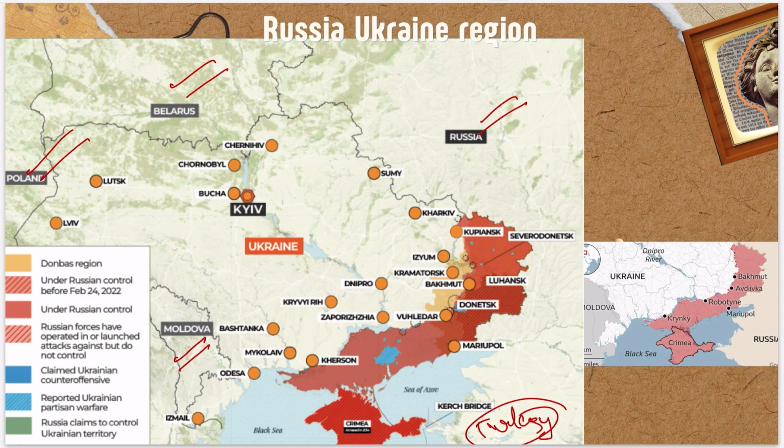So if you see, this region is Crimea, and it is bounded by the Sea of Azov and the Black Sea, right? This Sea of Azov is important for Russia, and this is the Black Sea which is there for Russia, right?